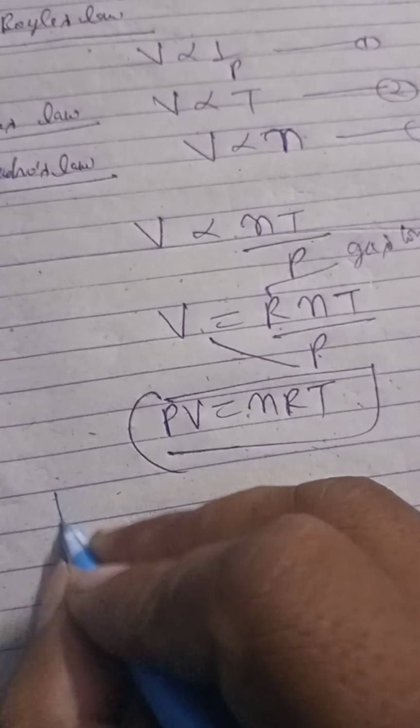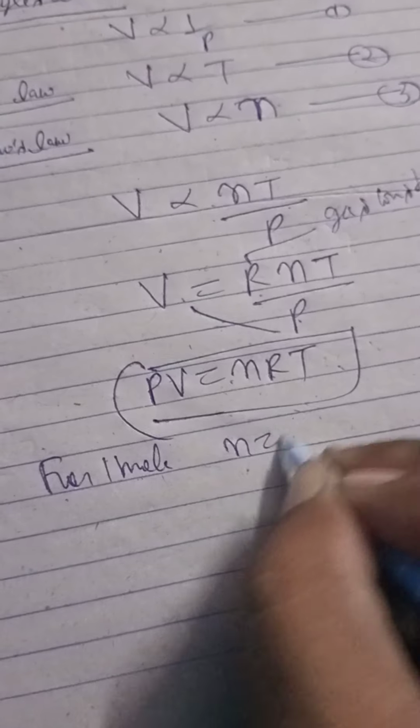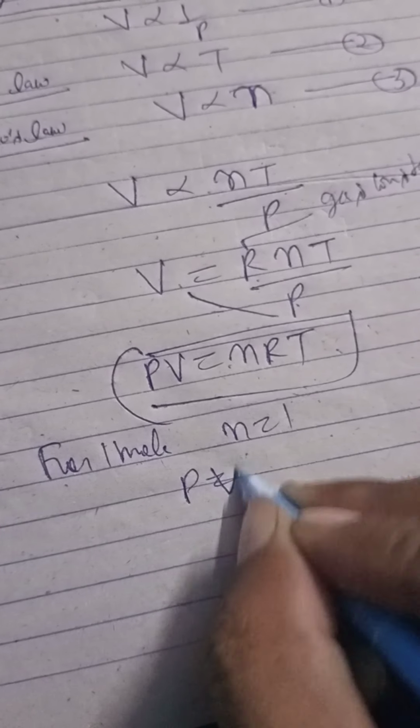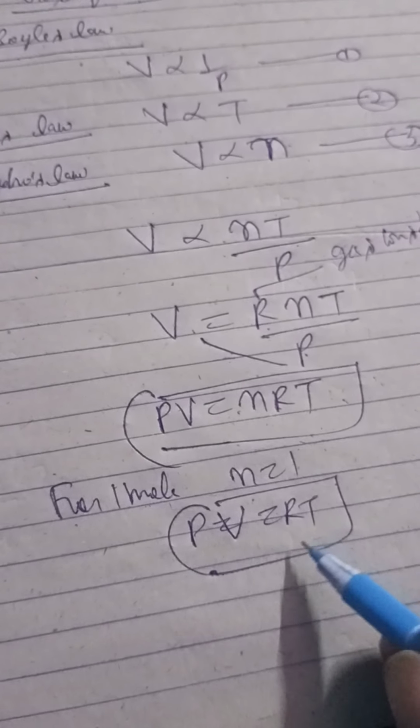For 1 mole, n is equal to 1, we get PV is equal to RT. So this is the gas equation.